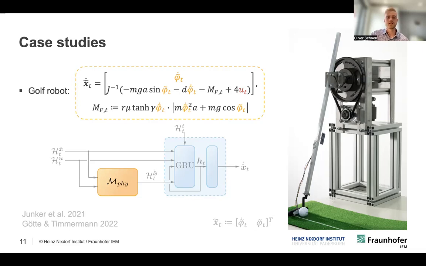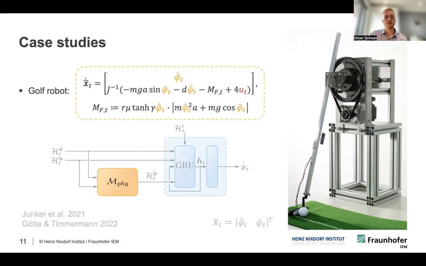This model now has a system state, which is defined by the angular velocity and the angle of the beater. So in our case, this approximate model now becomes the physics-based model in the PG-RNN case, which is shown in the yellow square.